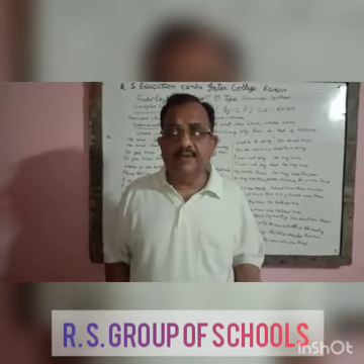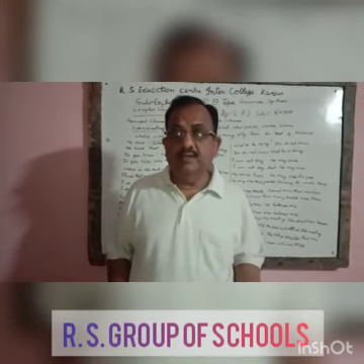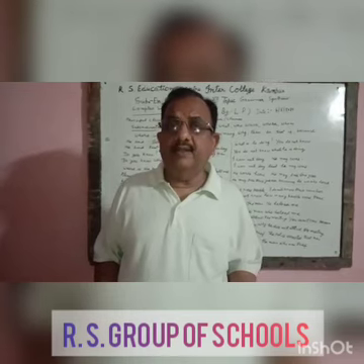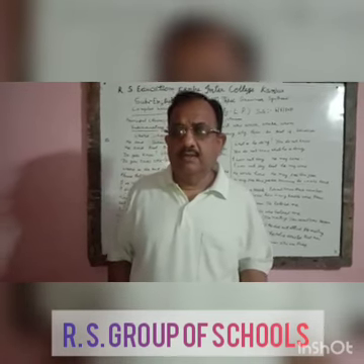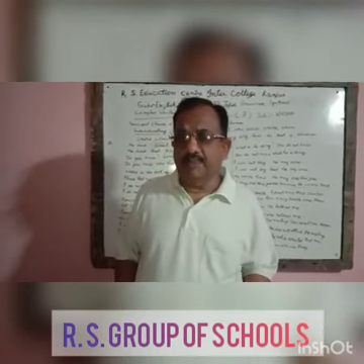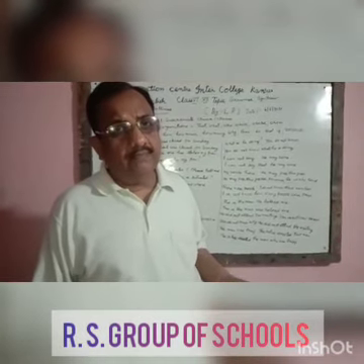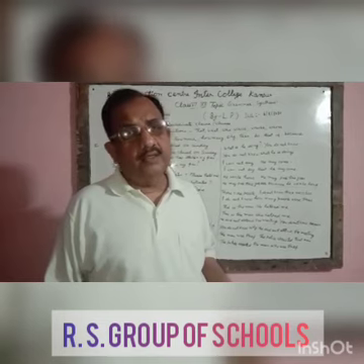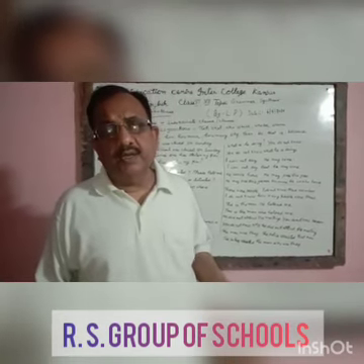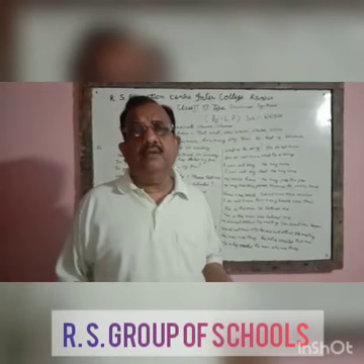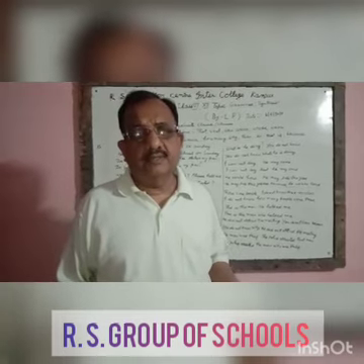It is incomplete. That's why it is also called dependent clause. So in complex sentence, there should be at least one principal clause and at least one subordinate clause. Subordinate clause may be more than one.